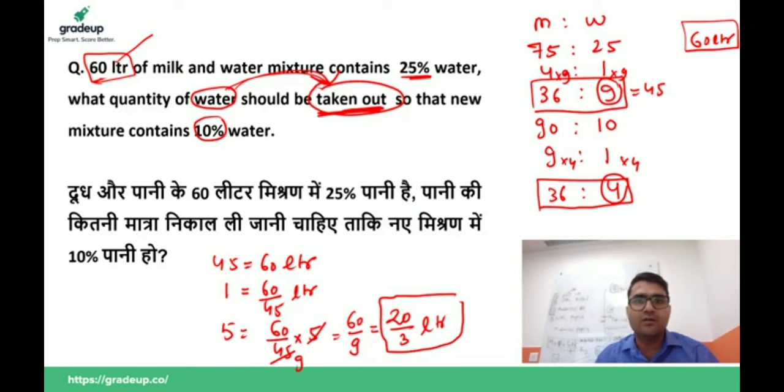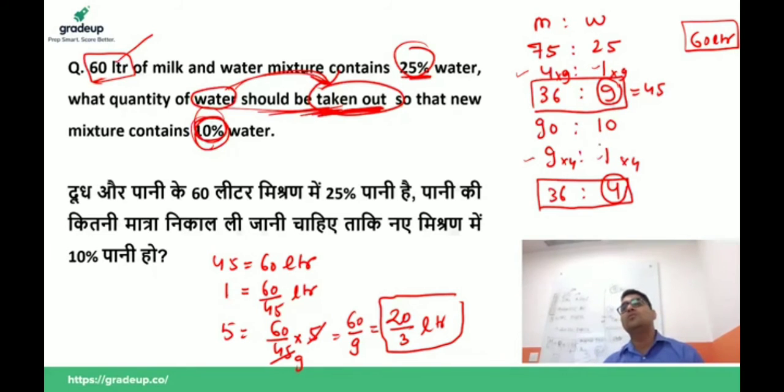25% water is there, then milk is 75%. Then what quantity of water should be taken out so that the new mixture contains 10% water? First of all, I find the ratio, that is 4:1, 9:1. Since we are taking out the water, milk should be same. So first of all, I make the milk same. Now multiply by 4, 9 here, multiply by 4 here.